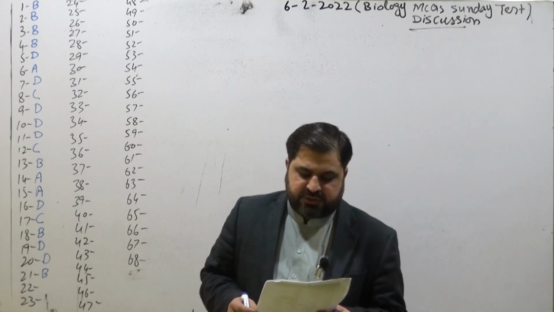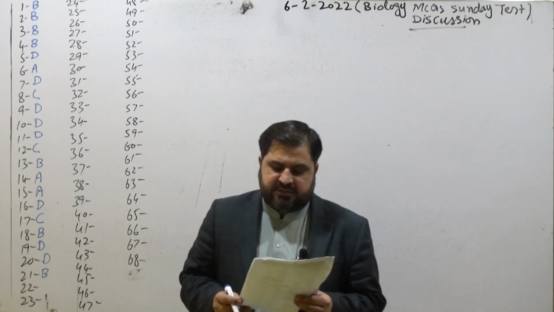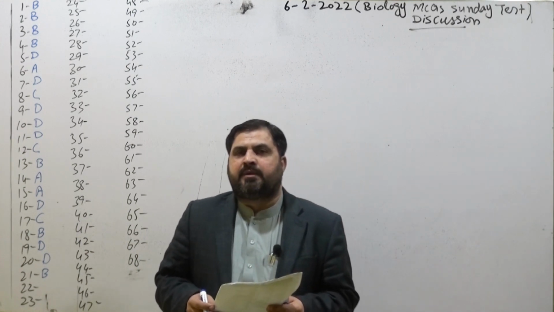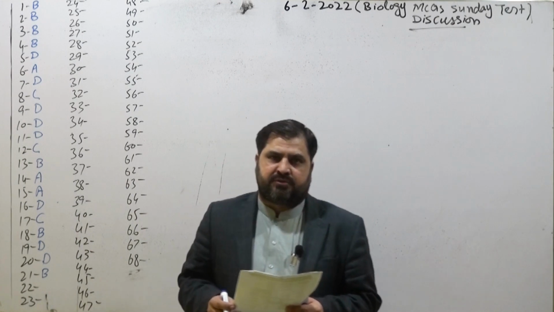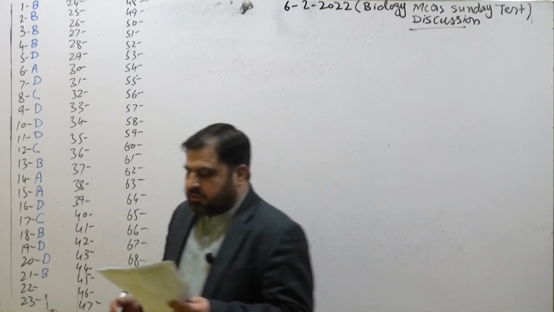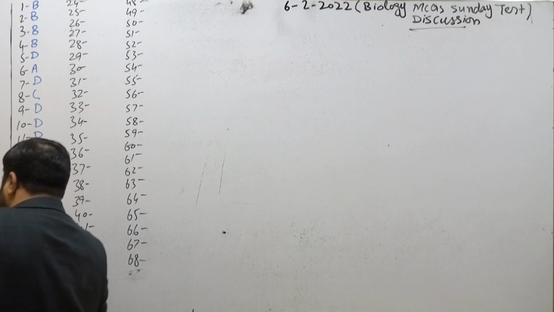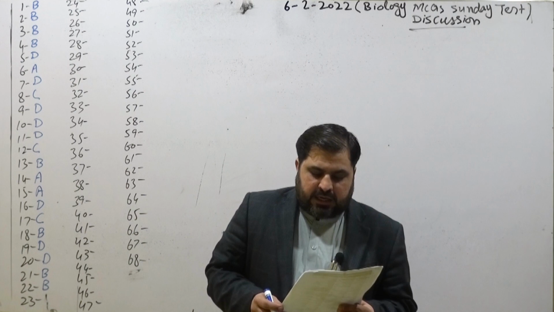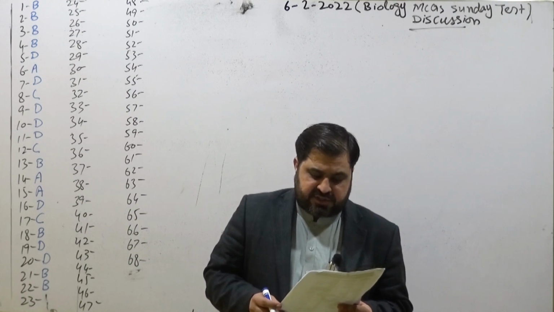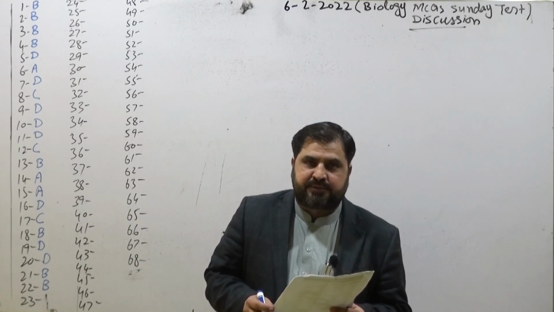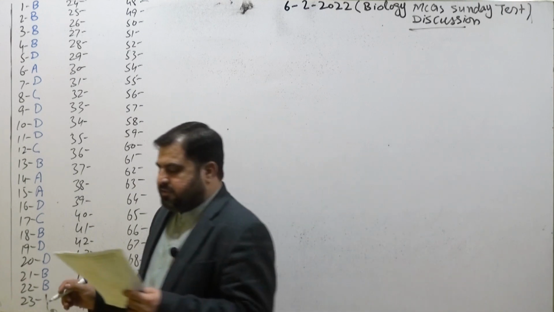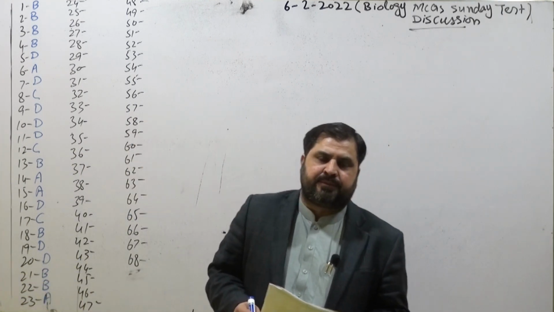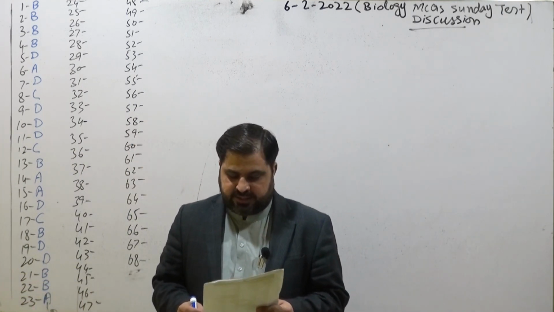Coming toward MCQ number 22, carbon, hydrogen, and oxygen constitute about 95% of the human body by weight. That MCQ has been selected from chapter number 2, biological molecules, from the introduction at the start. So the correct option of that MCQ is 95%. Option B is correct. Coming toward MCQ number 23. All of the following are the same in percentage composition in both prokaryotes and eukaryotes except. So that is D. This MCQ is again selected from chapter number 2, biological molecules, and from the introduction by comparing prokaryotic and eukaryotic cells.